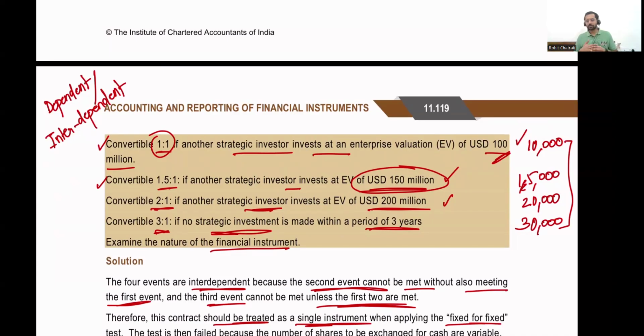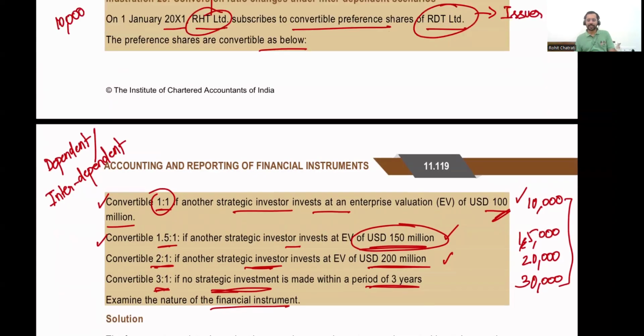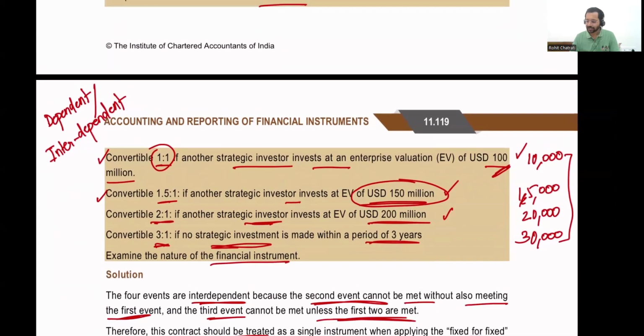Another example can also be, let us say, I'm just extending illustration 23. Let us say I actually tell you that the conversion ratio will actually be 1 is to 1 if the profit in year 1 is greater than or equal to 10 crores.